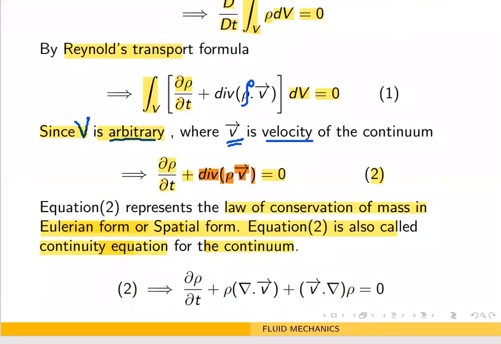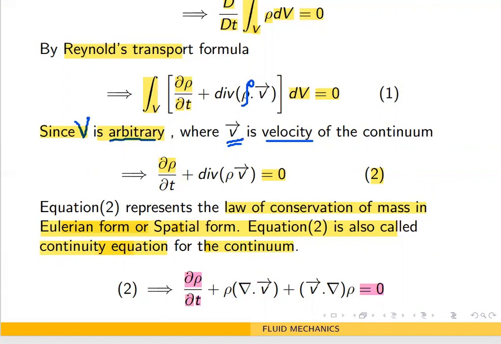So we get ∂ρ/∂t as it is, plus ρ times divergence v, plus v dot del ρ. That is the identity. So divergence of ρv is nothing but this part, and the equation stays equal to 0.